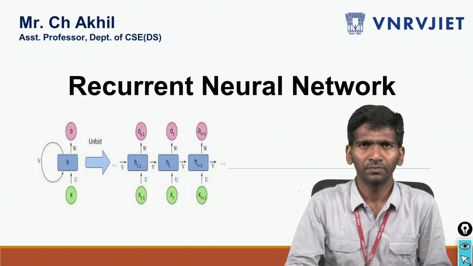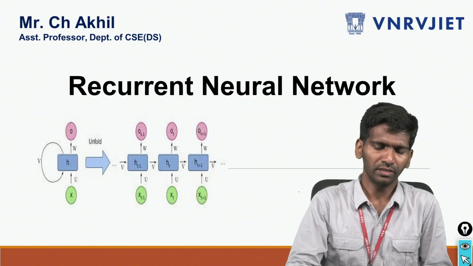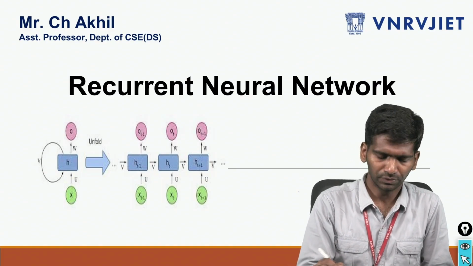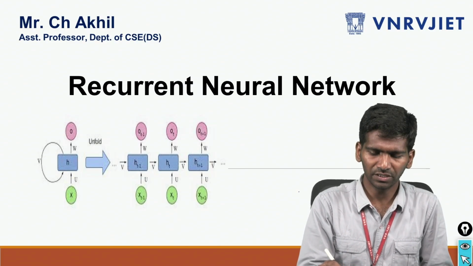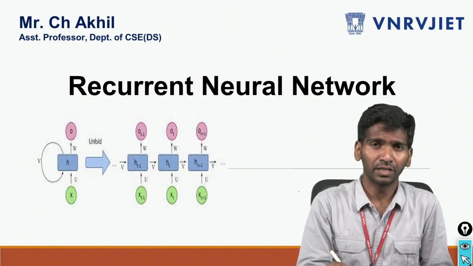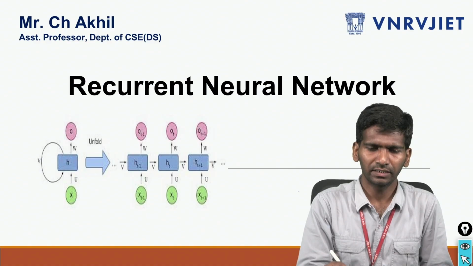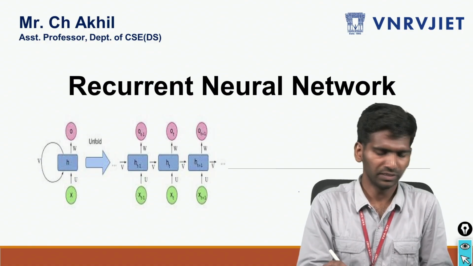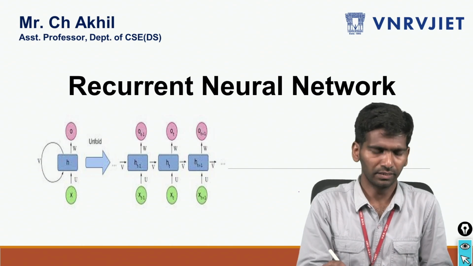So in this session, we are going to see one of the deep learning concepts, that is RNN. RNN stands for Recurrent Neural Network. We have seen why the application of RNN. When can RNN be used? It can be used when our data set is in the form of time series or in text format. Then we can apply the RNN technique.